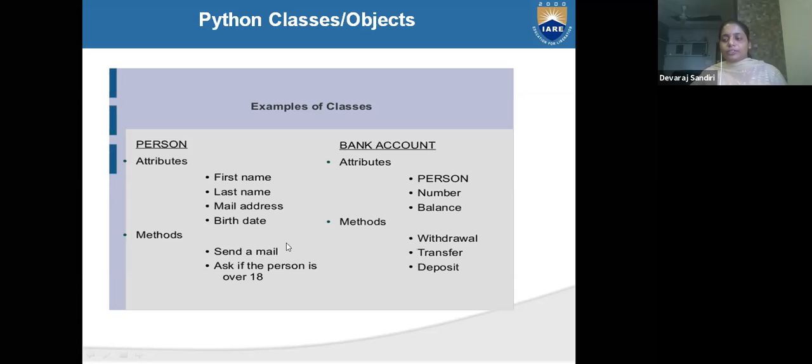What are the behaviors you are working in this? It is called methods. And what is the data you compulsorily have to enter? This is called attributes. In bank account, what are the attributes? Person name, what is the number, how much balance. And here methods, you can do withdraw or not, transfer, whatever methods you can use inside your bank account. This is called class and object example.